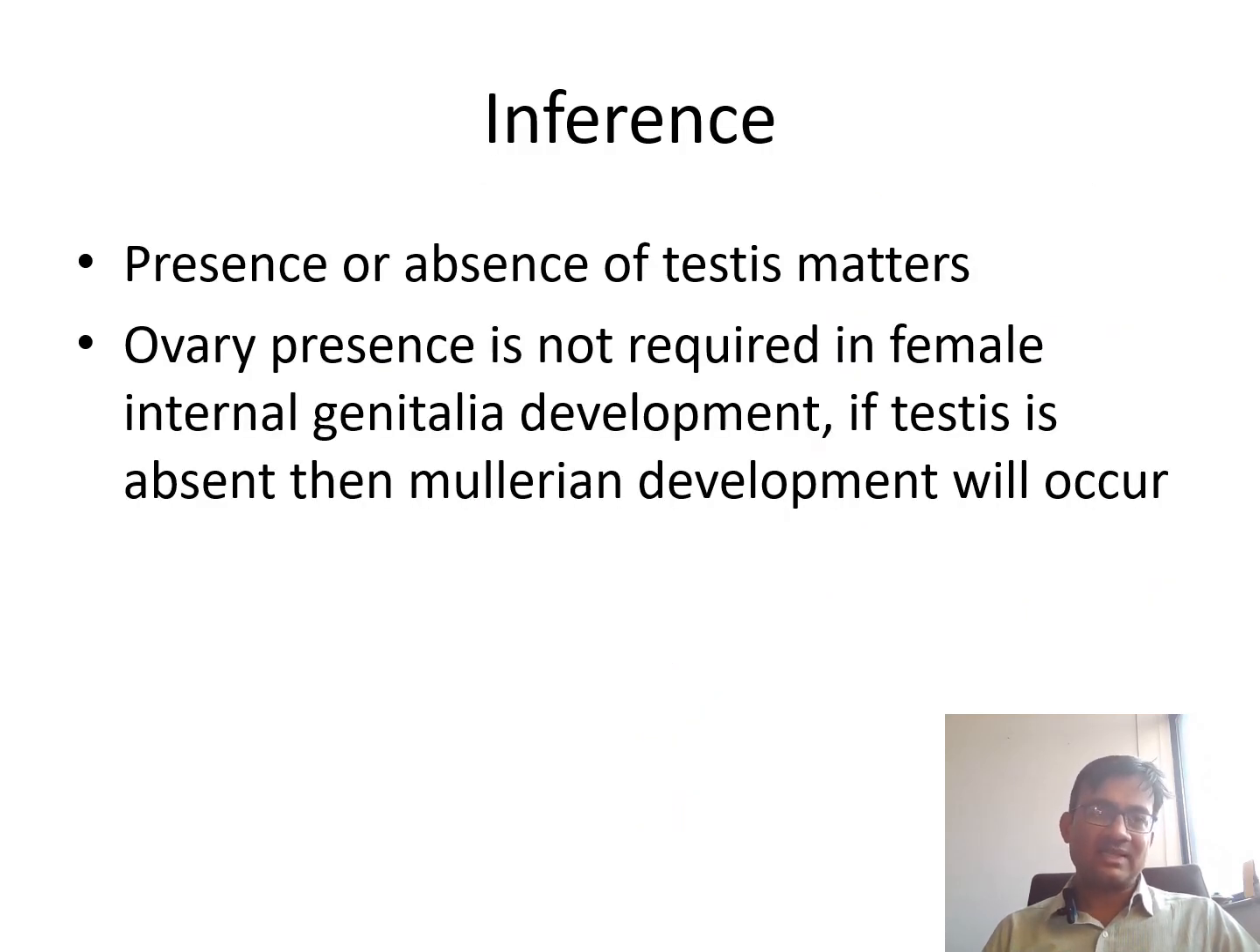So what does it mean? It means that the presence or absence of testis is the thing which is going to matter. Ovary presence is not required for female internal genitalia development. If testes are present, ultimately male genitalia is going to develop, and if testis is absent, Mullerian development will occur. Again I am repeating, the ovary presence is not required, it is just the absence of testis which will lead to development of female internal genitalia.